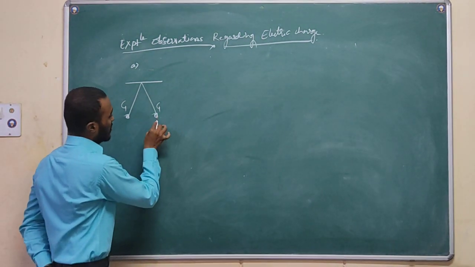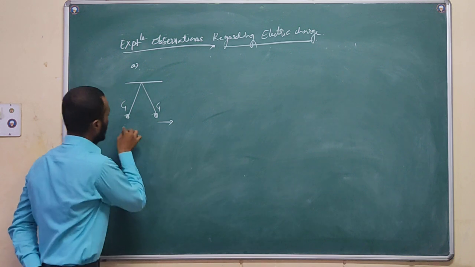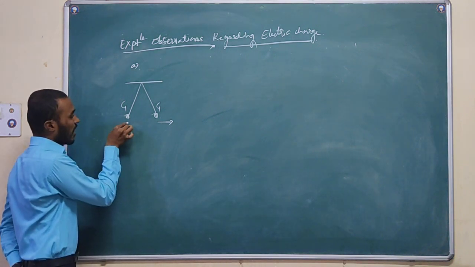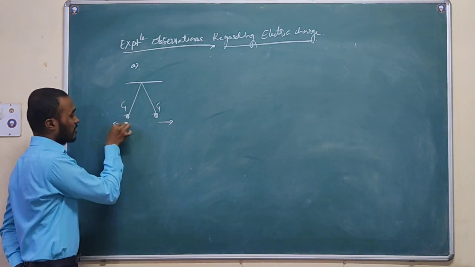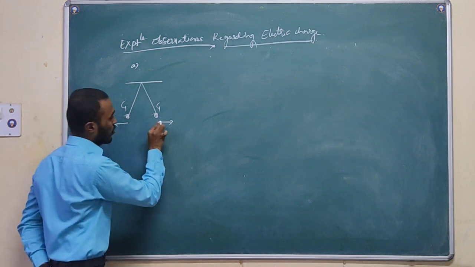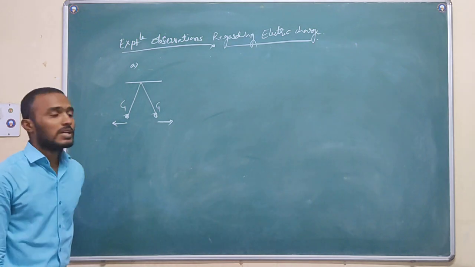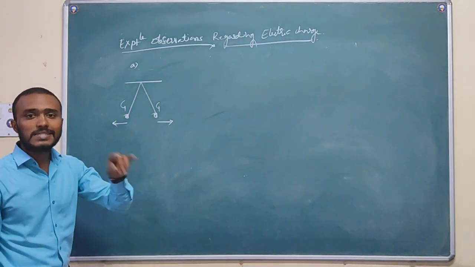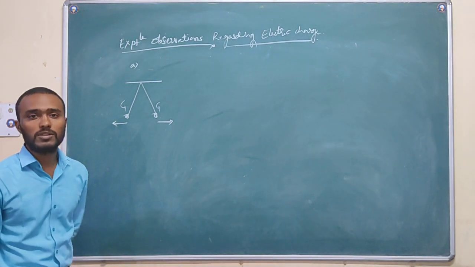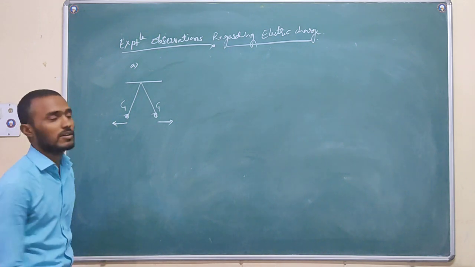Experimentally, we observe that this glass body moves in this direction and this body moves in that direction. This shows there is a repulsion taking place between the two bodies. This is the first observation.